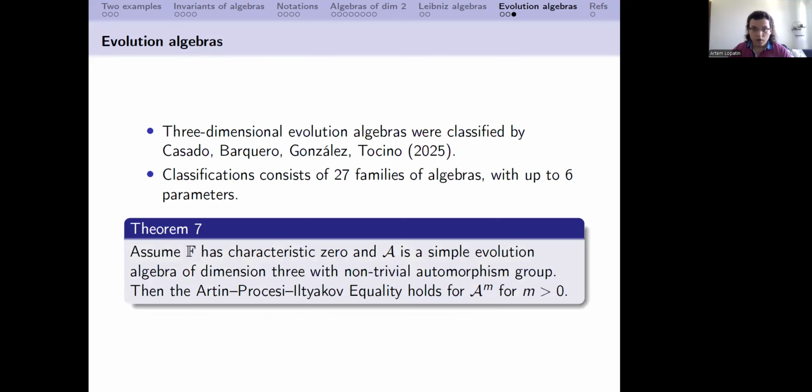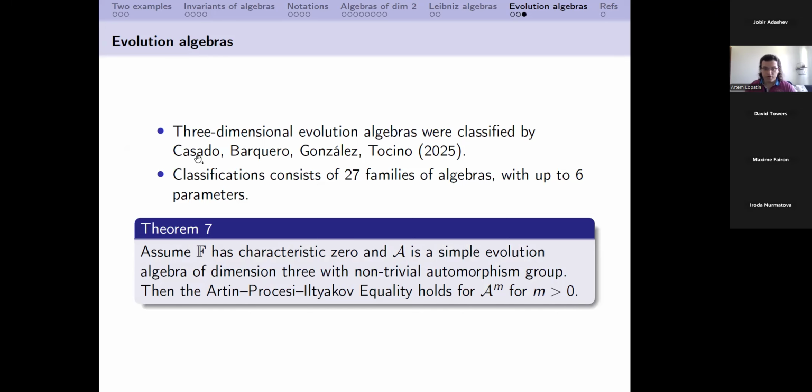Okay. And so here is our result. All three-dimensional evolution algebras were recently classified. So here is a classification of simple three-dimensional evolution algebras. Well, actually, all three-dimensional evolution algebras were classified, but here we are interested in the classification of simple evolution algebras. This classification consists of 27 families. It's quite a lot of families, and some families have many parameters. So it's really a huge set of algebras.